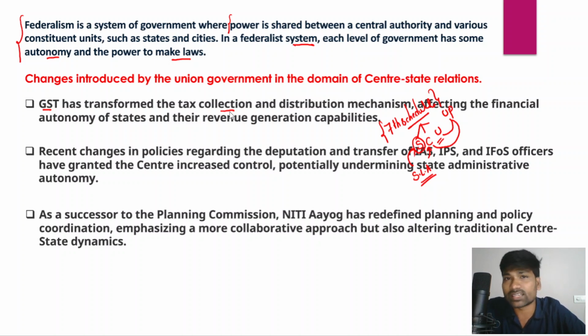The central government has also not been providing GST compensation to certain states which have been losing revenue because of its implementation. A lot of states are clearly dissatisfied with how GST has been impacting their financial autonomy and revenue generation capabilities as well. So this is a major issue between center and states.